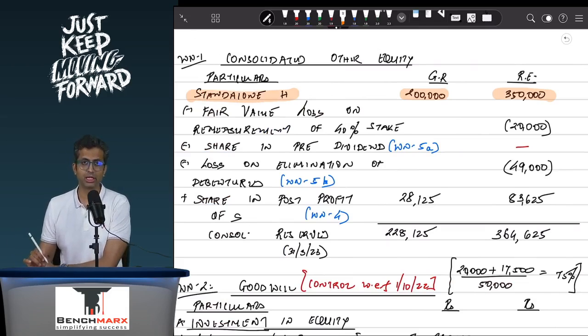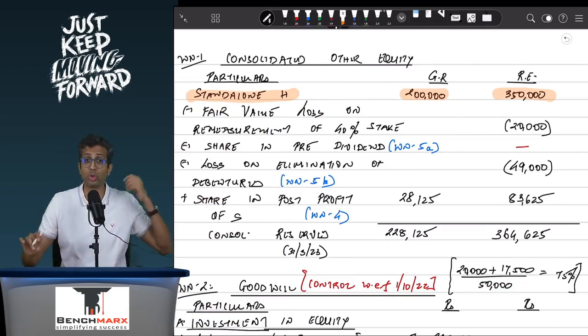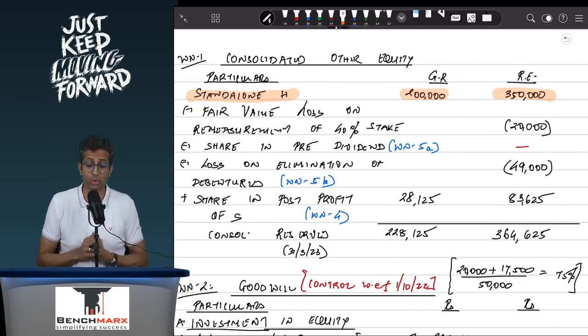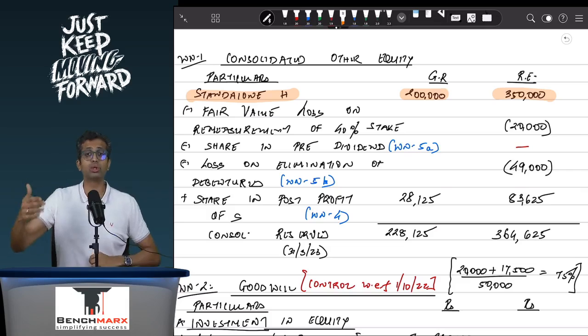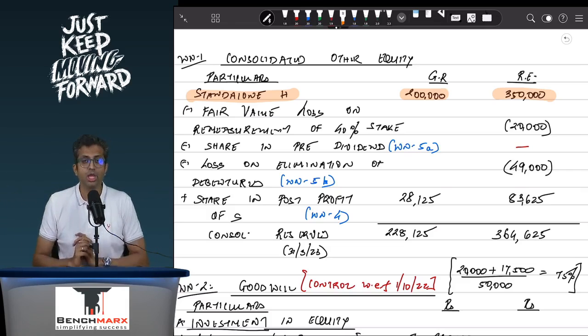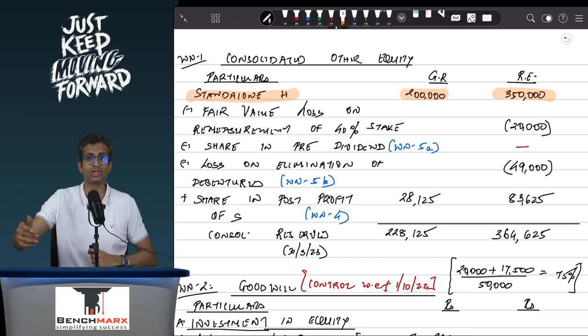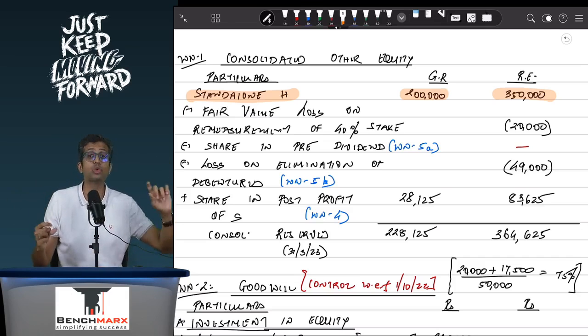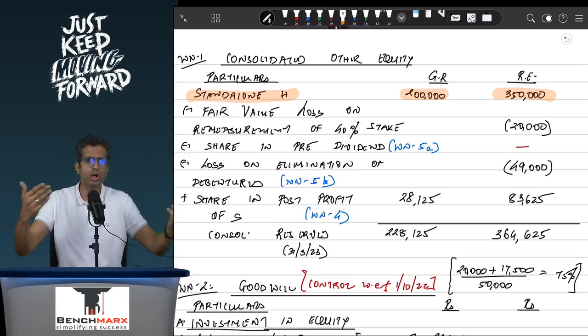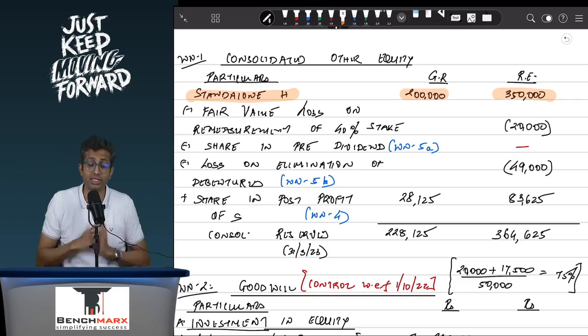Then you will take the goodwill workings, working note 2. Now there are a couple of things that are important over here. In this case, goodwill is to be calculated on the acquisition date, and the acquisition date over here is 1st October 2022. Now on this date, the way you calculate goodwill typically is PC plus NCI minus net assets. In a typical consolidation question, you might not necessarily have the net assets as on the date of acquisition. However, you can back calculate the net worth as on the date of acquisition, and this net worth will kind of give you an understanding of what the possible net assets would have been.